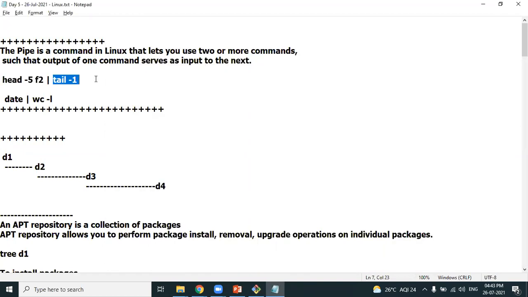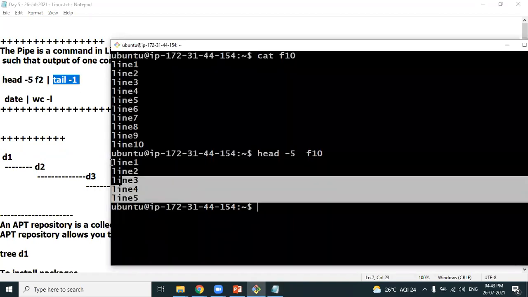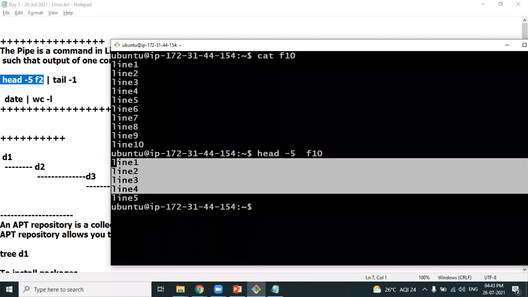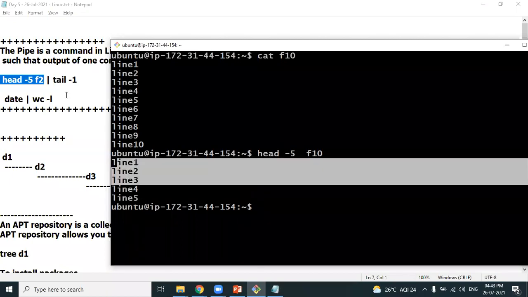The second command is tail. The tail command will work on this result. There is no file name mentioned for the tail command; I have mentioned a file name only for the head command. So the tail command will act on the result of the first command. This is the result of the first command, and tail will act on this particular result.